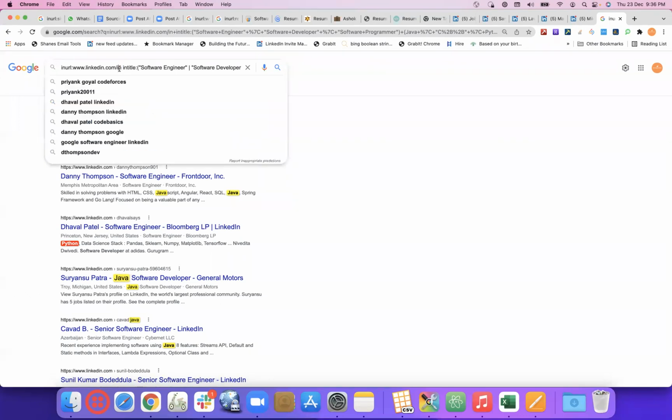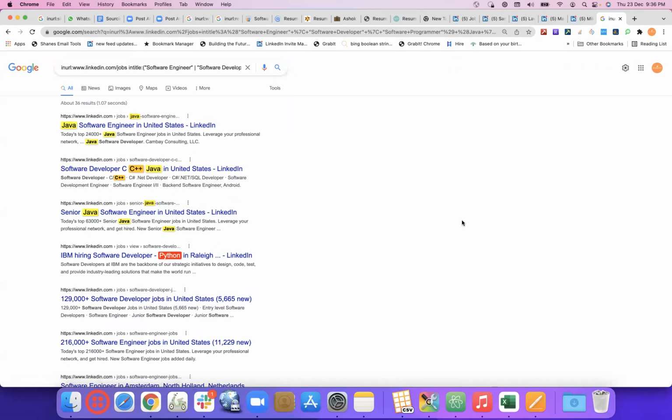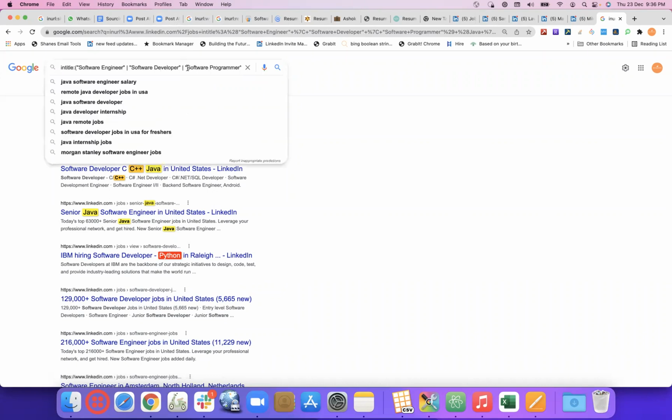If I use jobs instead, then we get only job results: all the jobs with the title software engineer or software developer or software programmer, which have Java or C++ or Python or Golang. If not jobs, I don't want jobs.